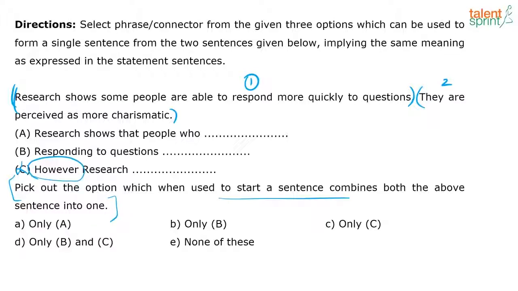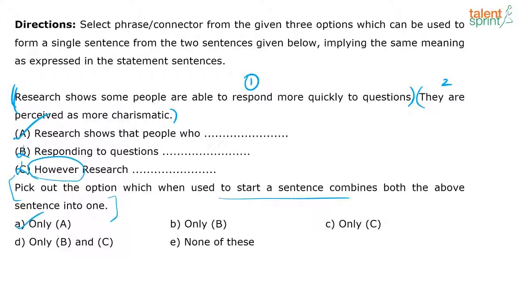Because there's no contradictory meaning. B, responding to questions quickly. Research shows that some people, again, it's not making any sense, right? Illogical. Option B as well. If I start the sentence with responding to questions, how will I take it forward? It just doesn't make sense. Option A. Research shows that people who respond more quickly to questions are perceived as more charismatic as well, right? So I'm able to connect both the sentences retaining meaning, and that is provided only by option A, and therefore the answer is option A.